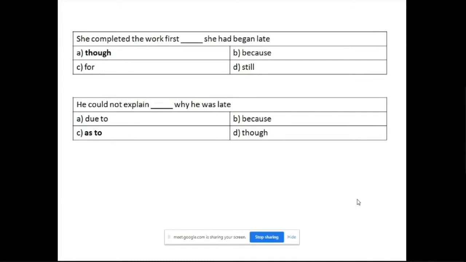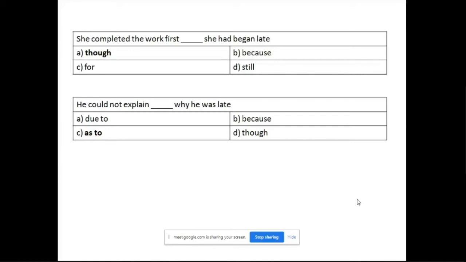Then, she completed the work first. Okay, now here you have to identify the right linking word. Now there are two sentences here. She completed the work first. She had begun late. So which one would fit right? Because is generally used to give reasons. Okay, for cannot be used here because you're not giving any reasons. Because is generally used for reasons. Still cannot be. You just try to fit. She completed the work first because she had begun.